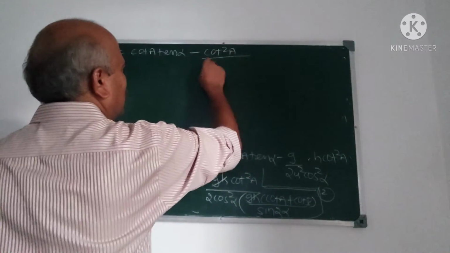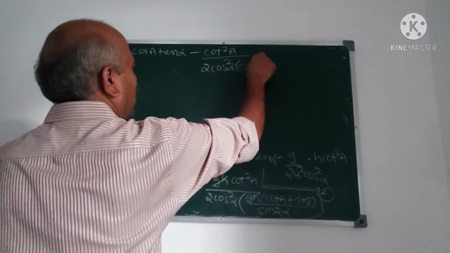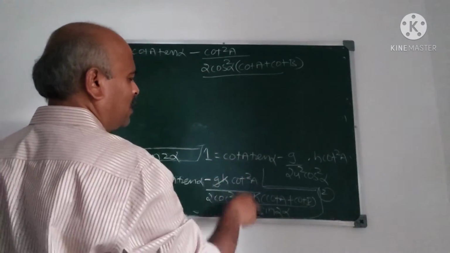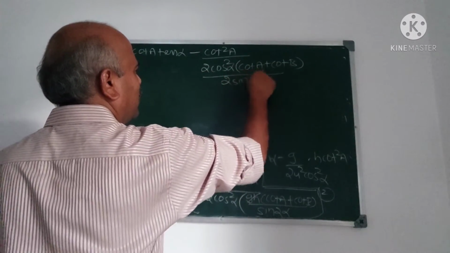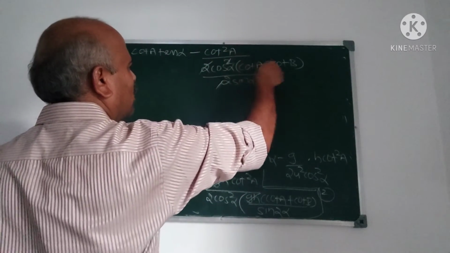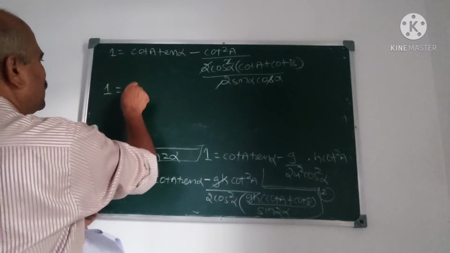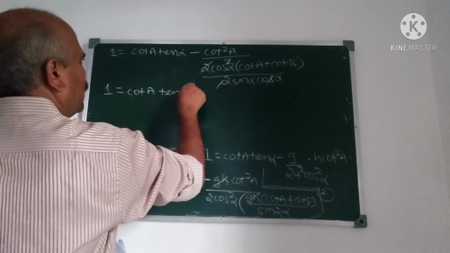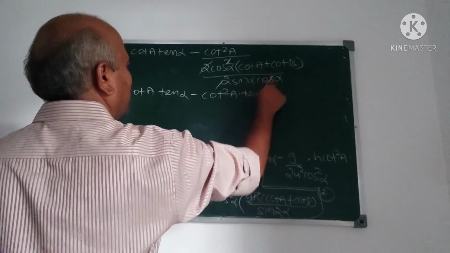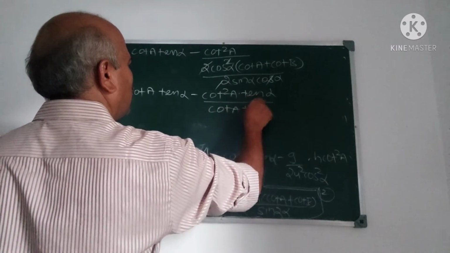I use this: 2 cos square alpha into cot A plus cot B divided by sin 2 alpha, which is 2 sin alpha into cos alpha. This 2 cancels, one cos alpha cancels. So what do you get? Cot alpha. So 1 is cot A tan alpha minus cot square A into 1 upon cot alpha, which is tan alpha, divided by cot A plus cot B.